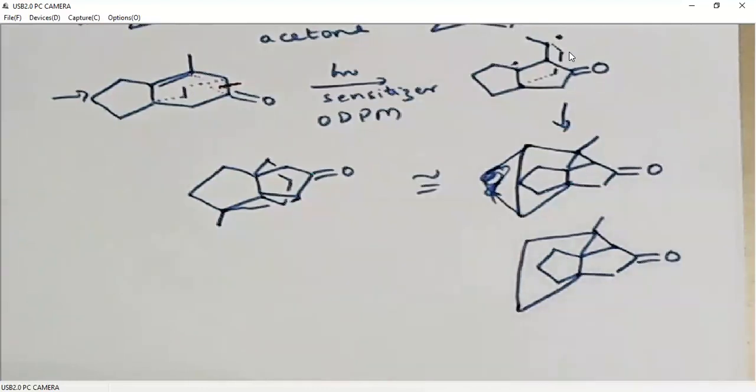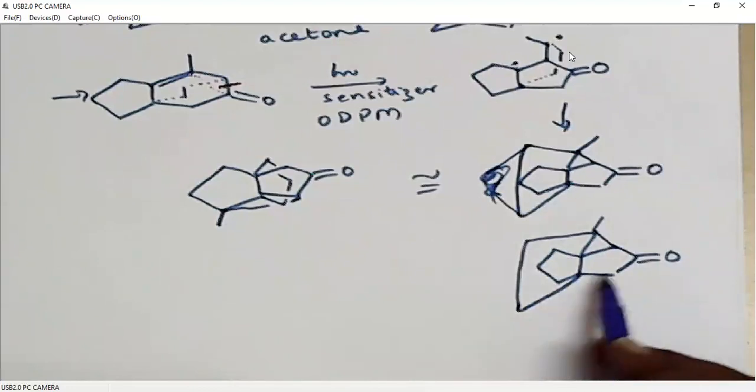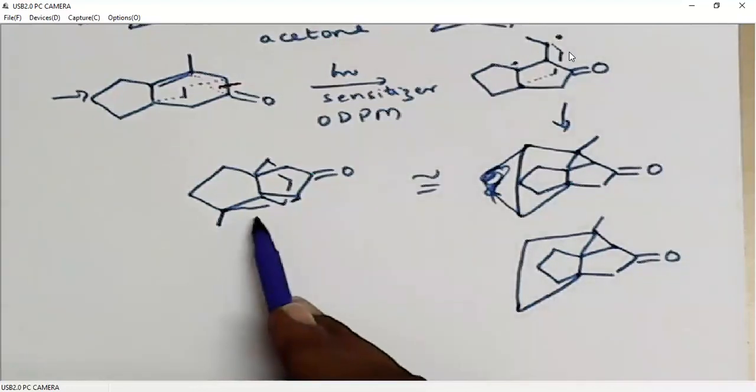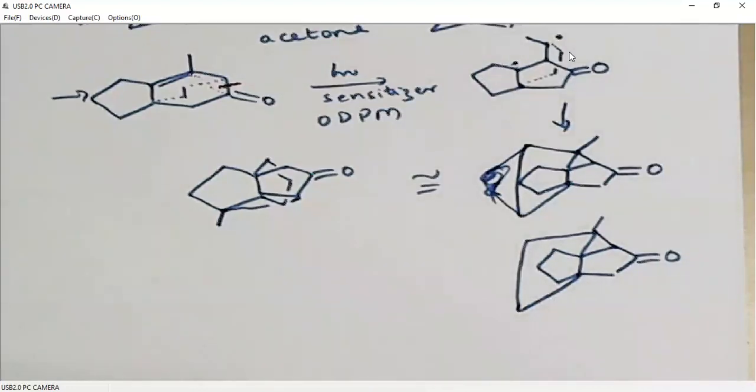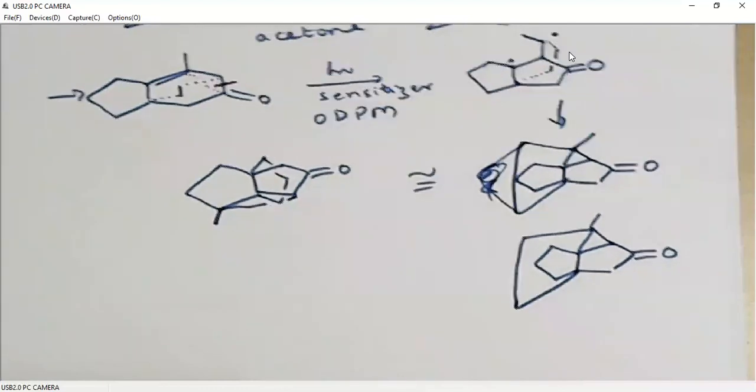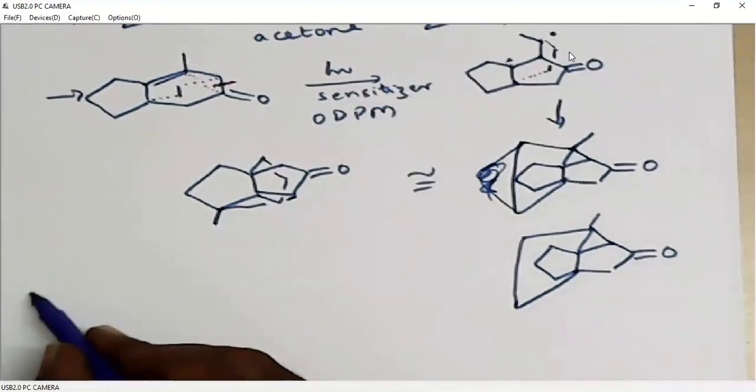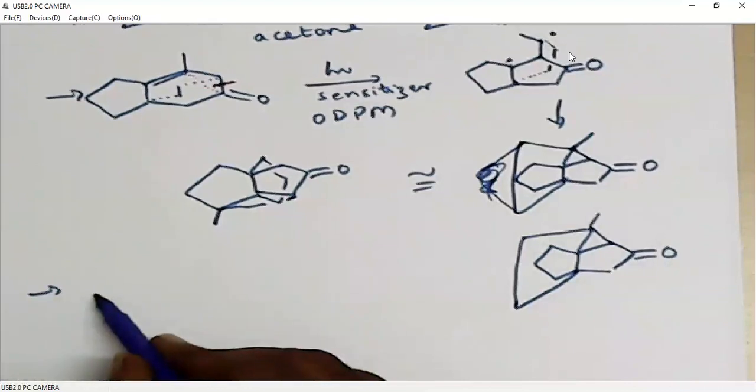For simplicity, I'm writing like this. Now we can rewrite in this conformation. I'll give you 2 more practice problems.